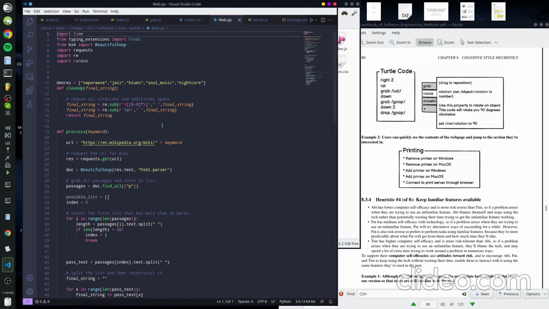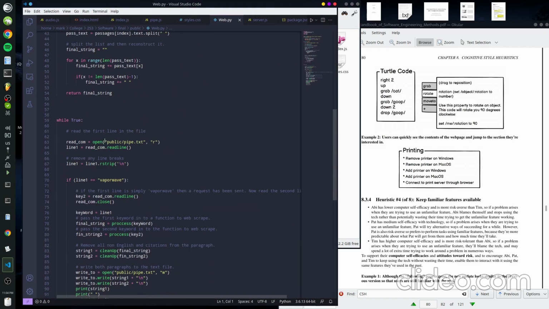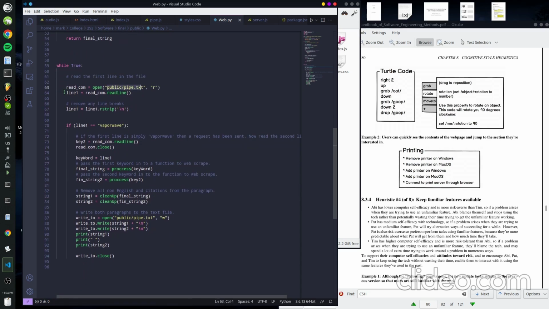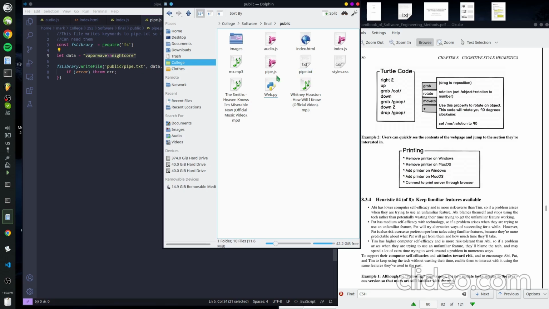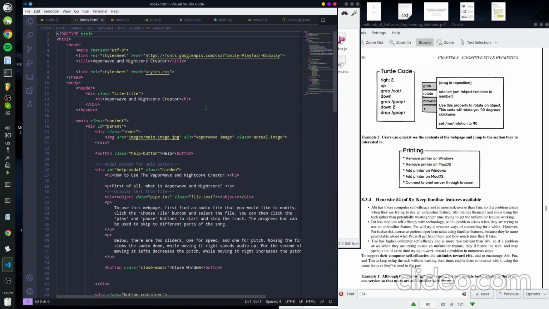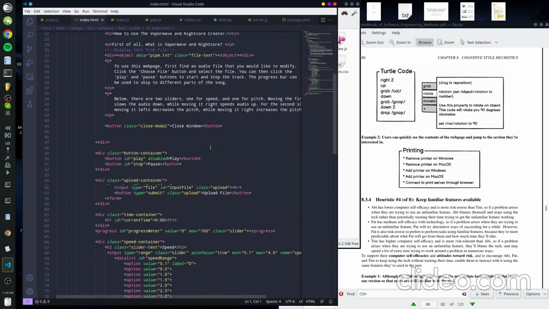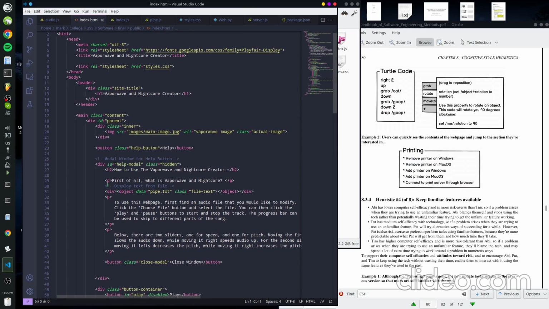Basically, it just reads in a file and scrapes the Wikipedia stuff, and then just outputs it to the same file. So the way it's calling this file is, there's this file which writes the keywords I need to the text file, and then this is executed. And then the paragraphs from Wikipedia are returned to the same file, pipe.txt, and then my HTML file reads them right here. So I'll just give a demonstration of that.